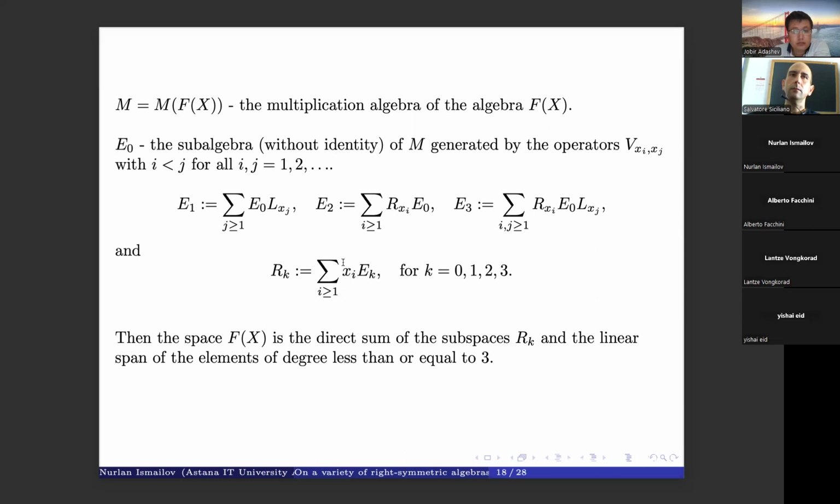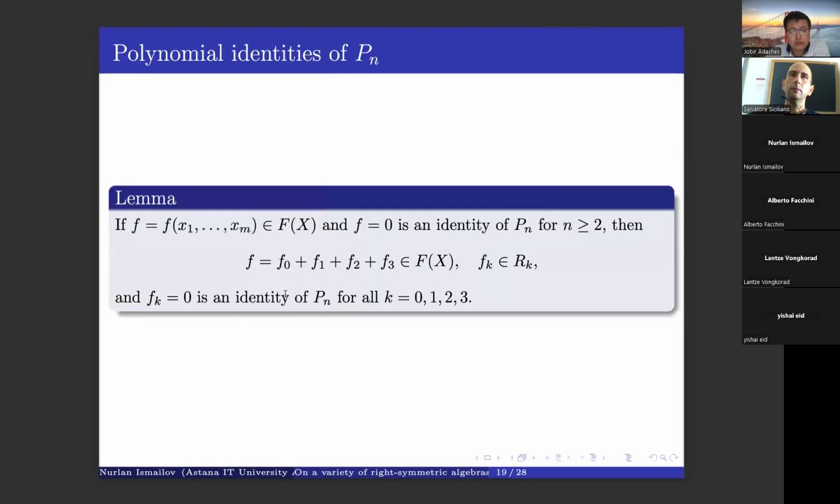Then it's not difficult to see that our free algebra is a direct sum of our spaces R_k and all linear elements of degree less than or equal to 3. Then here we have a very important lemma, which is the following.